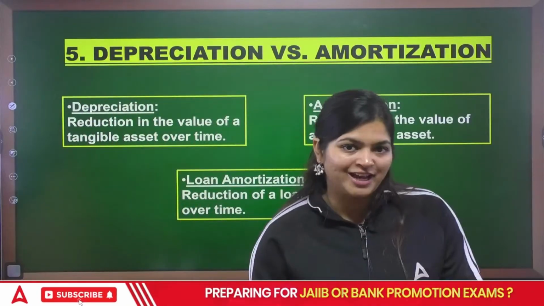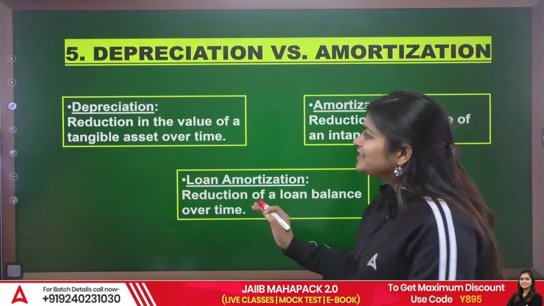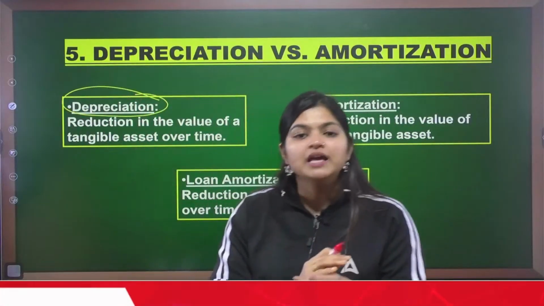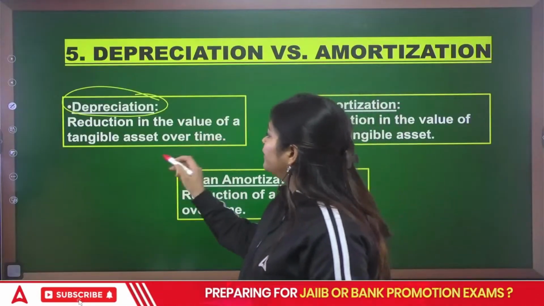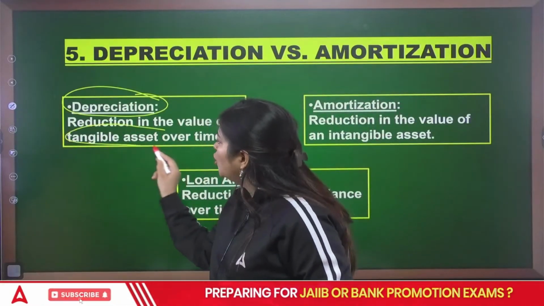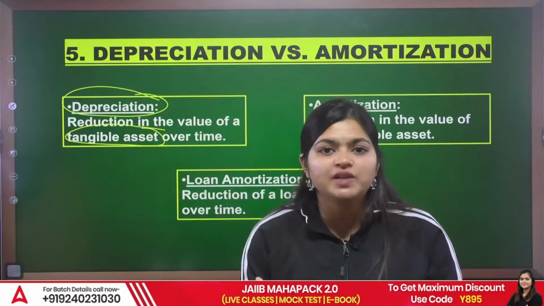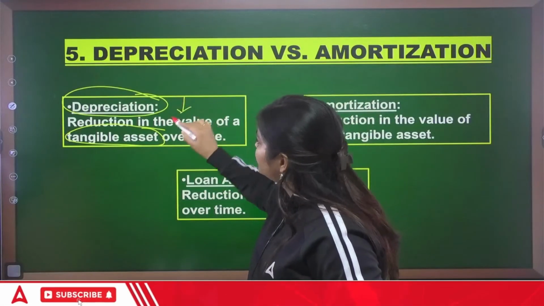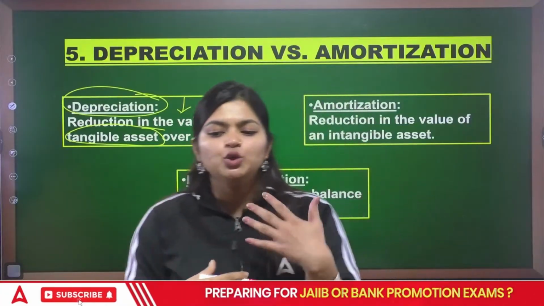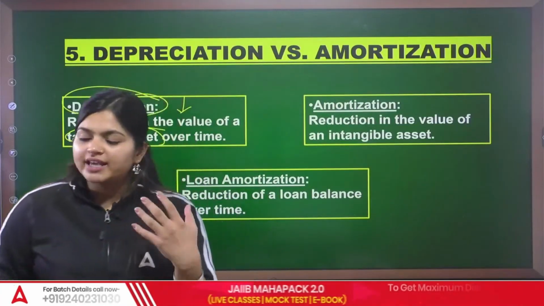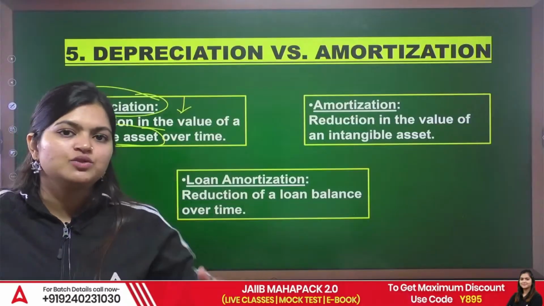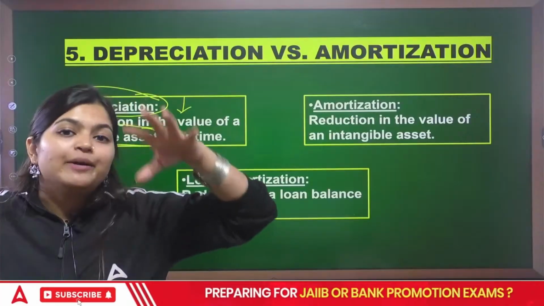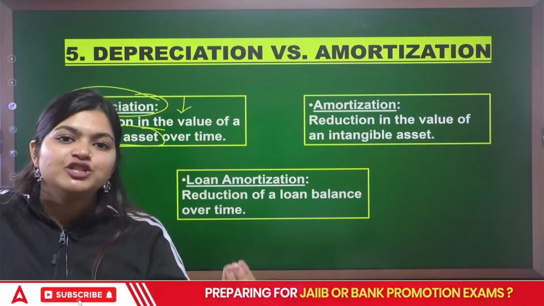Depreciation, amortization. Depreciation means this is the amount we are going to charge on our tangible assets over time because we are using it. And because of this depreciation, we reduce the value of assets, because we are taking the benefit of those assets. So that will degrade over time. That is depreciation on tangible assets.